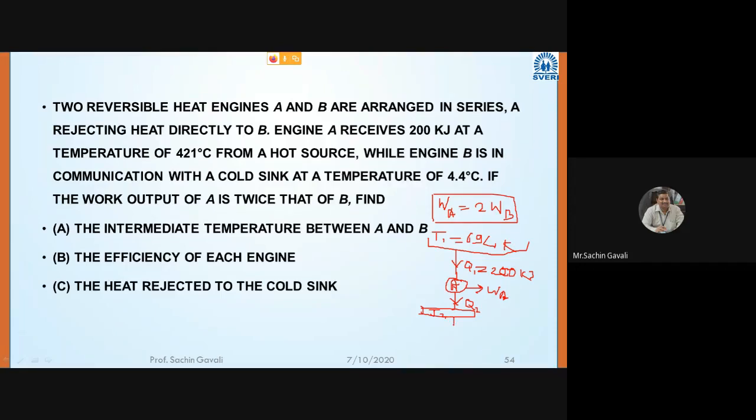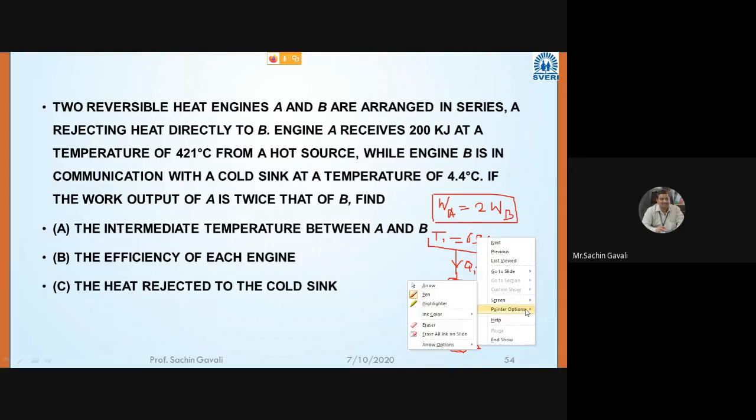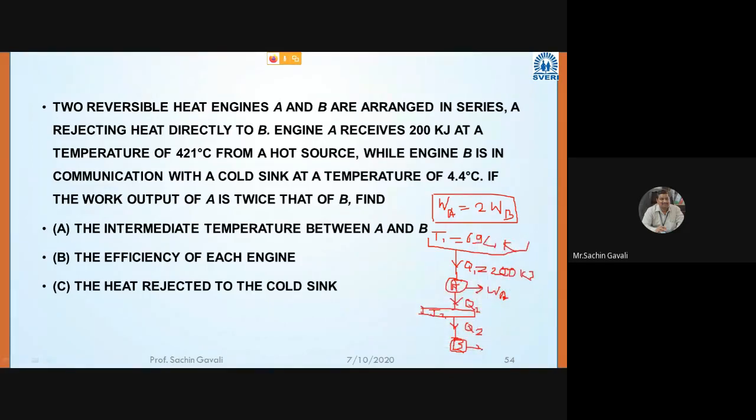Then this Q2 will be taken as it is by engine B, same numerical. It will develop WB amount of work and again reject heat. They have given that engine B is in communication with the cold sink at temperature 4.4 degrees Celsius.